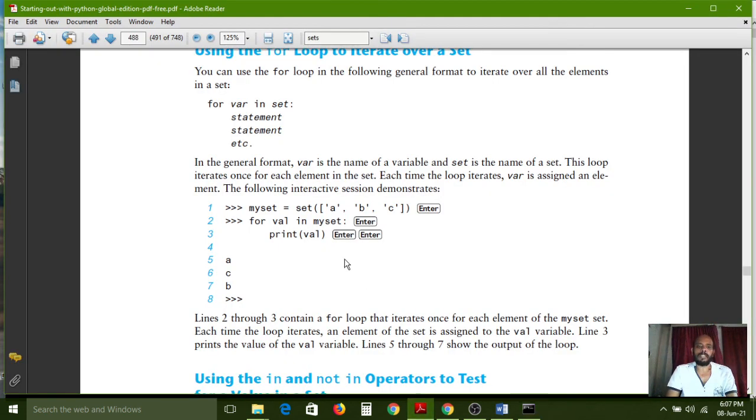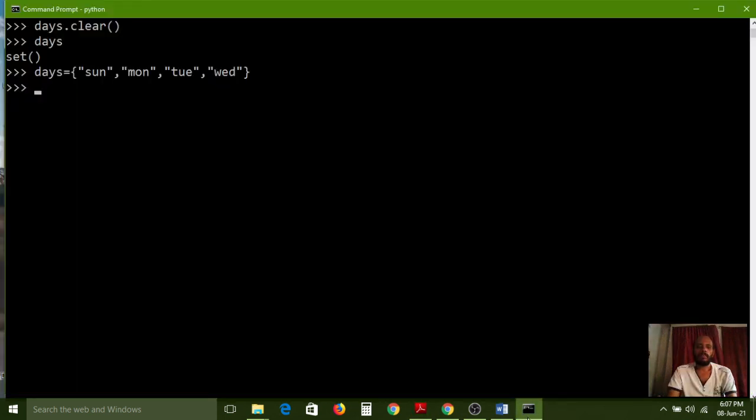Now what is the concept? How to iterate the set items? For that I am using a for loop. For i, i is the index pointing value. So for the first iteration, i points to Sunday, in the second iteration i points to Monday, in the third iteration i points to Tuesday, and in the fourth iteration i points to Wednesday. In the fifth iteration there is nothing to point to, so the control immediately comes back to the outside of the loop.